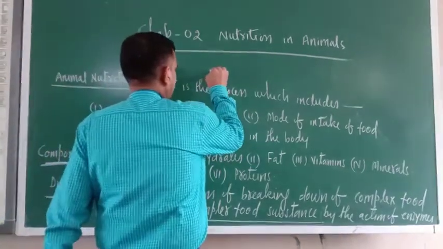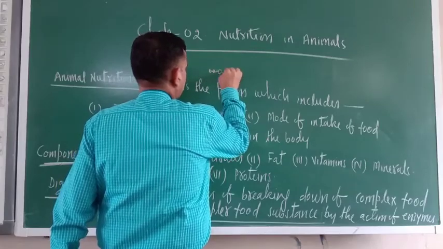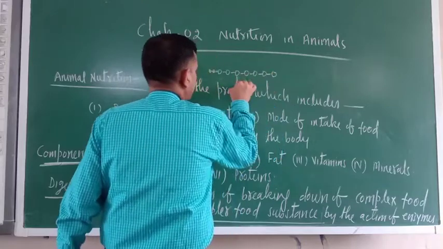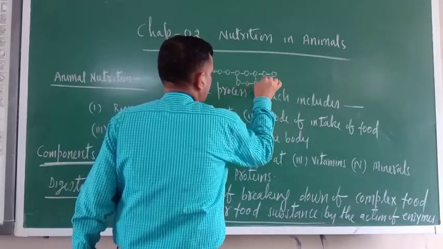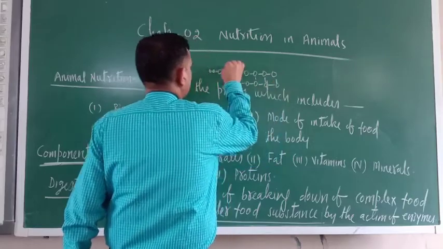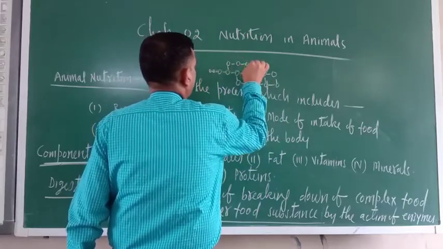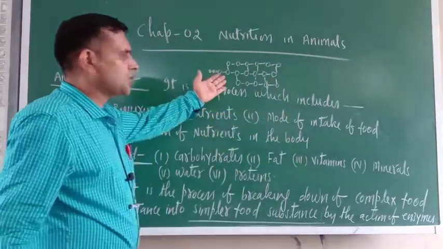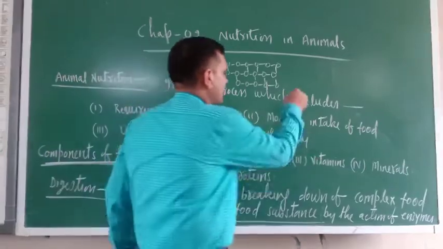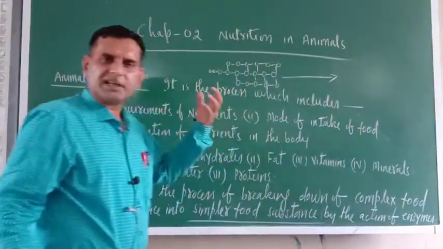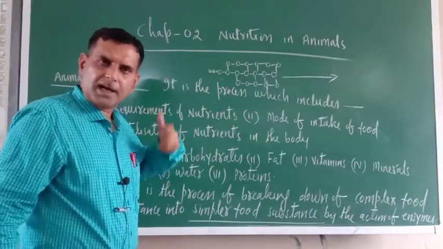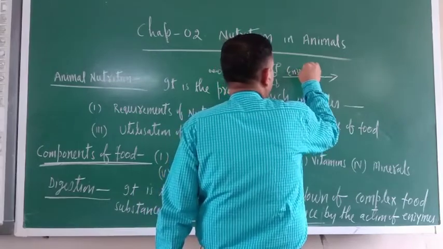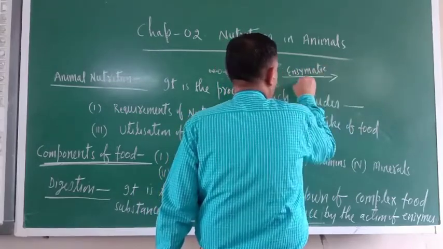Suppose these are the food components. This is a complex food, or not? When we take in food, it goes to our alimentary canal, and there enzymatic action takes place.